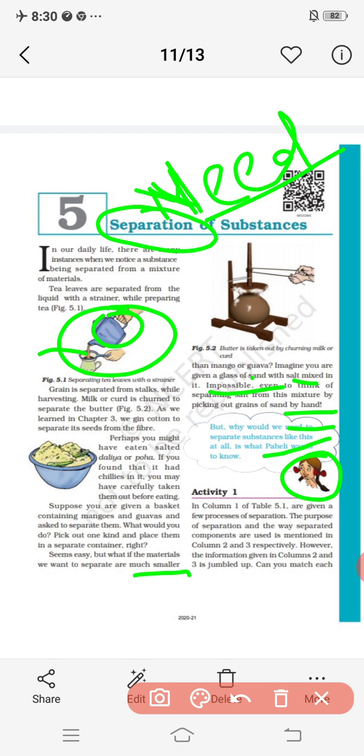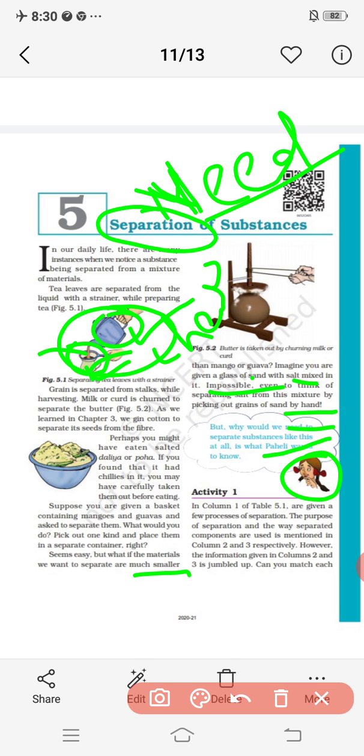Do you think that? Yes, obviously, because if you will not separate the tea leaves from the tea, the taste of the tea will be very bad. Means the guests will go out of the home when they drink that tea, and even we will not be able to drink that tea. You cannot chew tea, you have to drink it. Even if you mix the tea leaves within the tea, you have to chew them by your teeth. You cannot drink that tea.